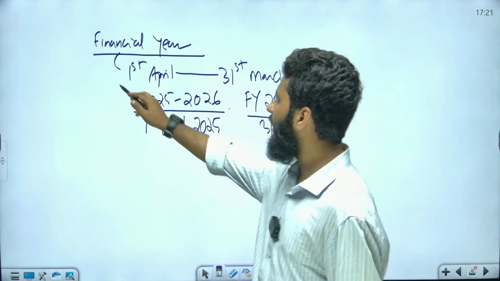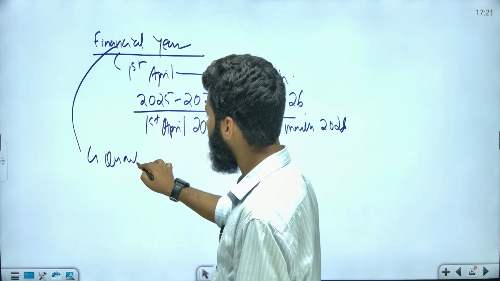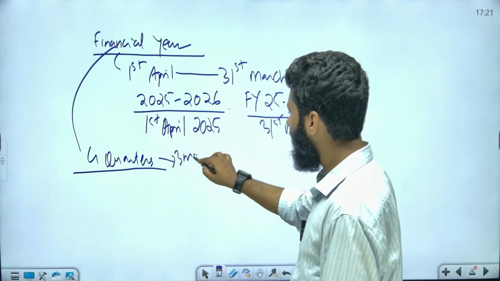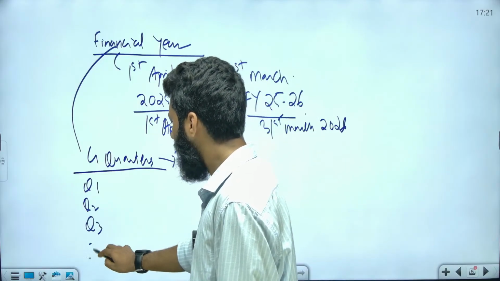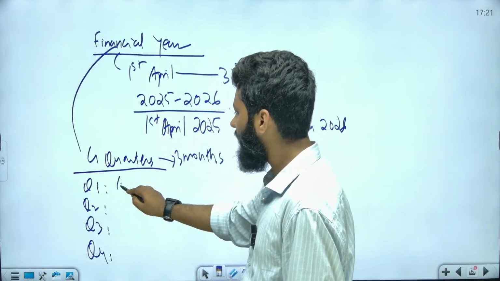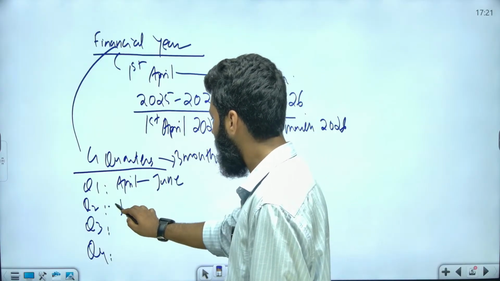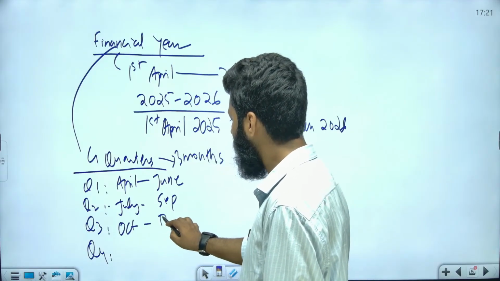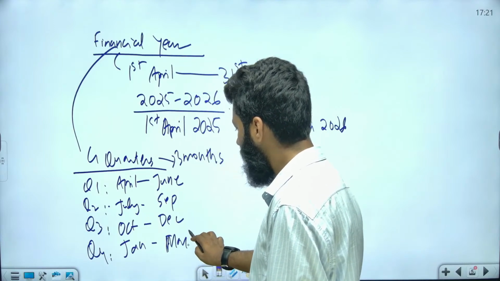2026. Now this financial year is divided into 4 quarters, each of 3 months, right? Quarter 1, quarter 2, quarter 3 and quarter 4. Quarter 1 is April, May, June, right? Then July, August, September. Then October, November, December. And this is Jan, Feb and March, right? So these are the 4 quarters.